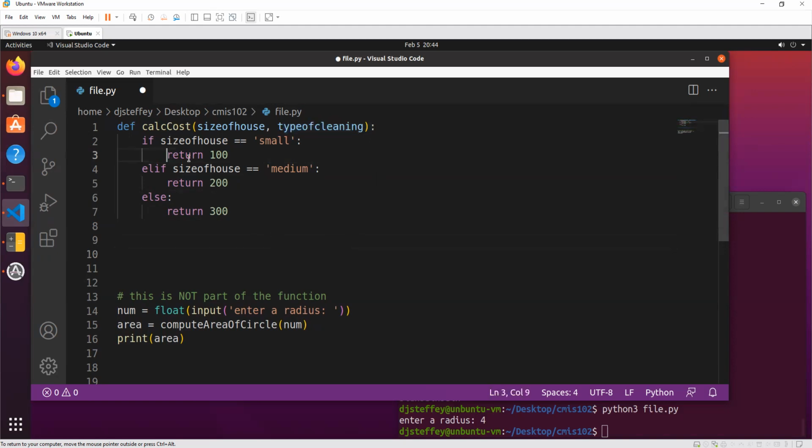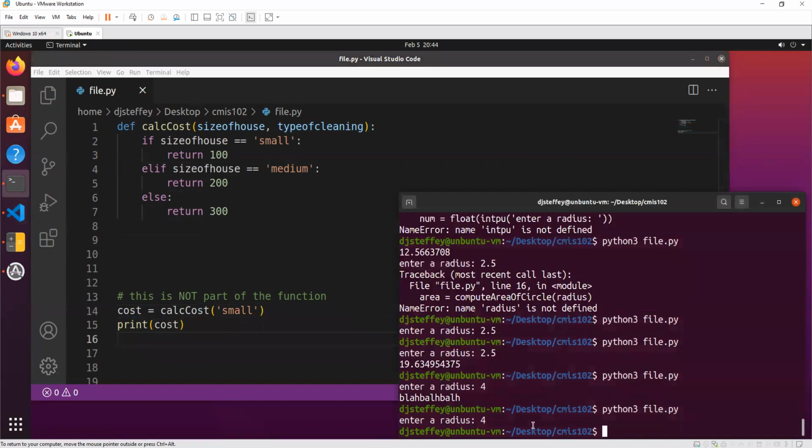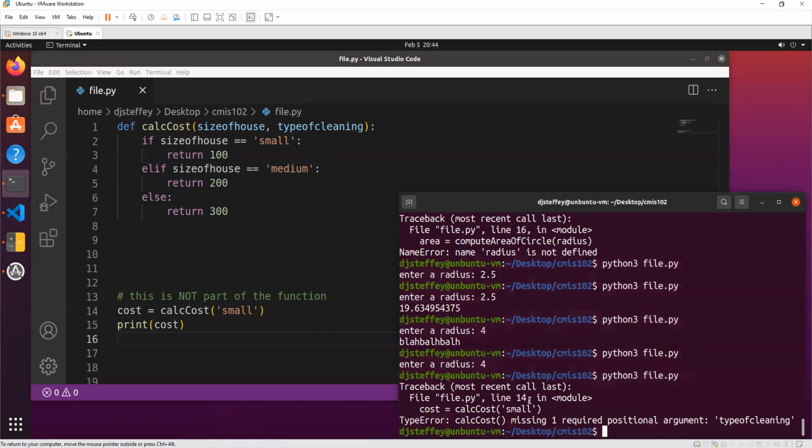But even though I have multiple return statements, only one of these actually happens, right? And that's because, if I would do cost is equal to calculate the cost of a small house, right? Print cost. What will it print out here? Should print out the 100, right? Oh, I have an error. Why do I have an error?